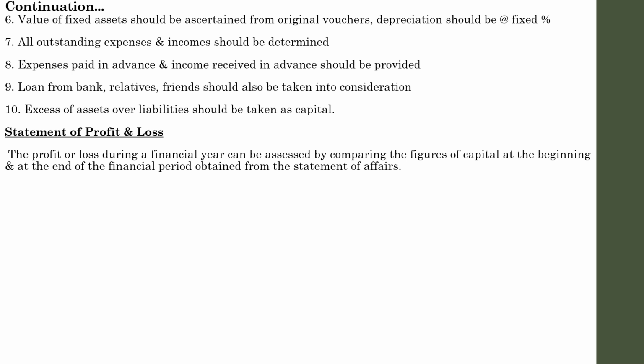If you prepare a statement of affairs on the basis of the information relating to the end of a financial period, you can easily identify the closing capital. If you take the difference between the opening capital and closing capital, you will get the profit or loss during a period of a concern that follows a single entry system. So that is the meaning of statement of profit and loss account.